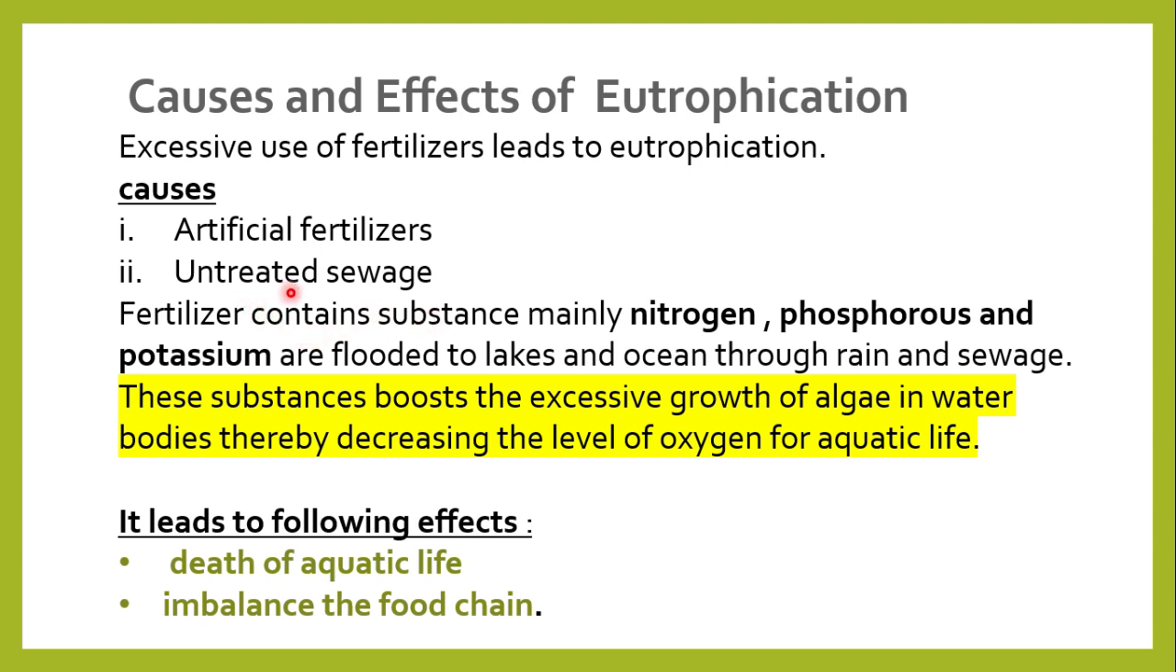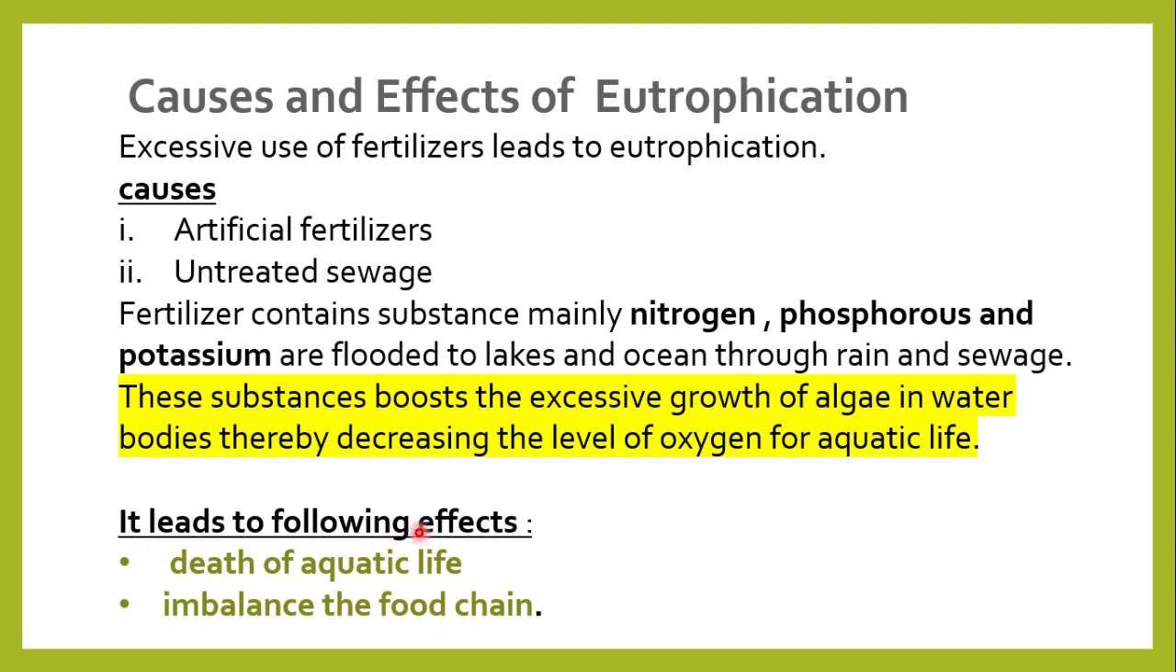Fertilizers and untreated sewage contain substances, mainly nitrogen, phosphorus and potassium. They are flooded into the lakes and ocean through the rain and sewage. When these substances are added to the water bodies, they boost the excessive growth of algae in water and decrease the level of oxygen for aquatic life. These phenomena now lead to some effects.